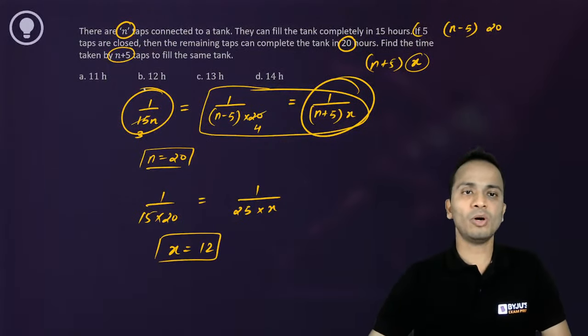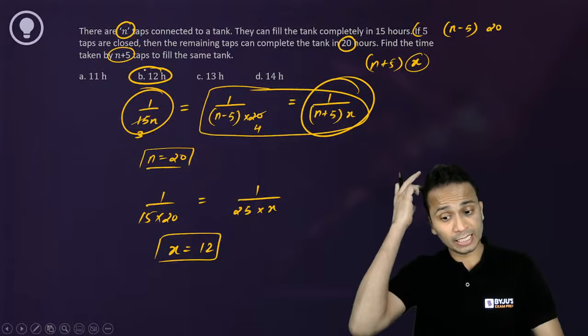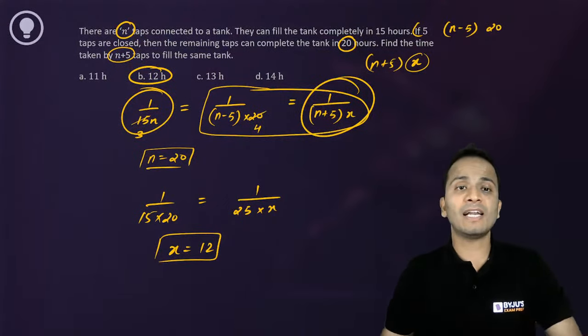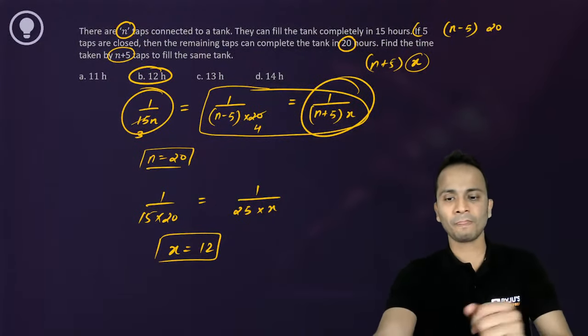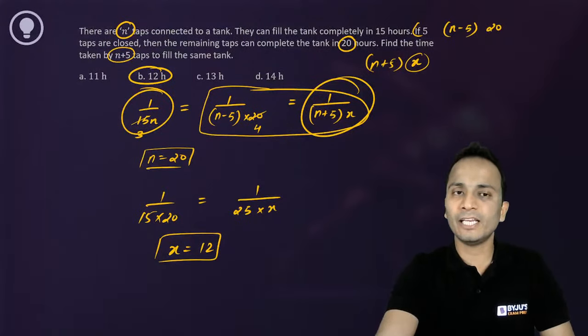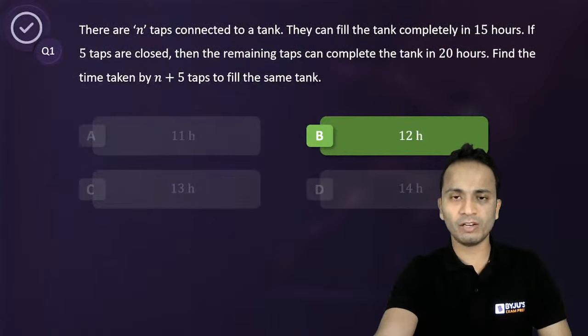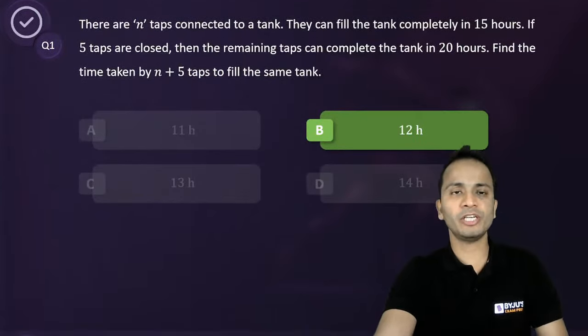All right. So a simple straightforward question. The correct answer is option B, and almost all of you have given a correct answer. That is option B. Now let's continue and look at the next question. So the answer for this one was 12 hours. Question number 2 on your screen now.